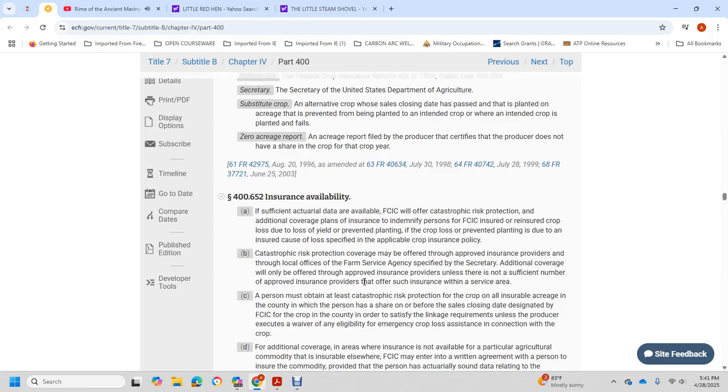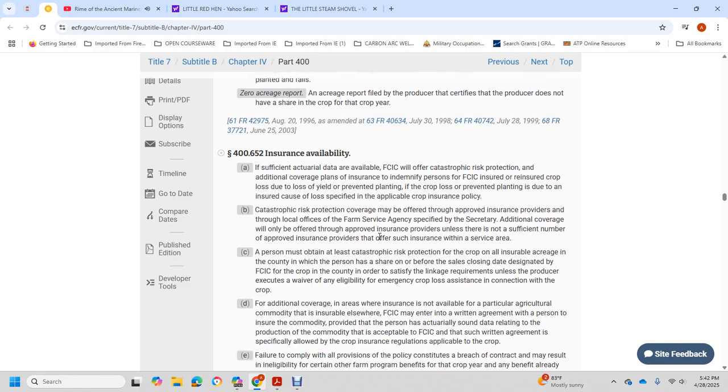The Federal Crop Insurance Corporation offers catastrophic risk protection and additional coverage plans with the plan's indemnity. A person with the Federal Crop Insurance Corporation insured, or reinsured, has crop loss due to the loss of yield or prevented planting, where the prevented planting is due to an insurer-specified cause of loss in the applicable crop insurance policy. Catastrophic risk protection coverage may be offered through the approval of the insurance provider through the local office of the Farm Service Agency, as specified by the Secretary. Additional coverage will only be offered through the office of the approved insurance provider if there is not a sufficient number to approve the insurance provider for such insurance for the service area.